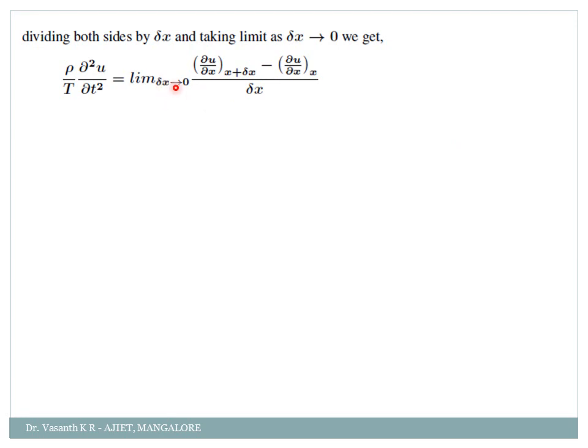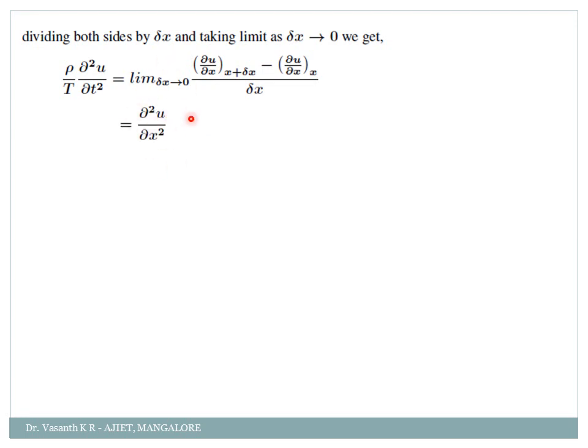So limit of delta x tending to 0, the function is dou u by dou x, f of x plus delta x minus f of x divided by delta x, correct? That is simply f dash of x. So here my f is dou u by dou x. If you write dash of that, it will become dou square u by dou x square.